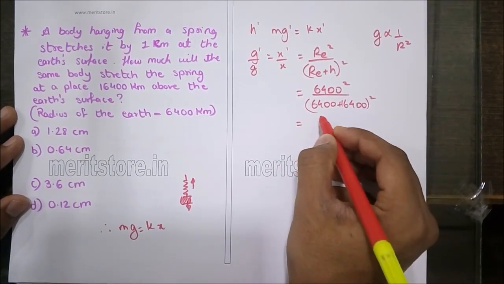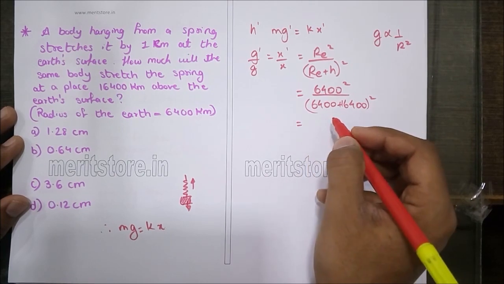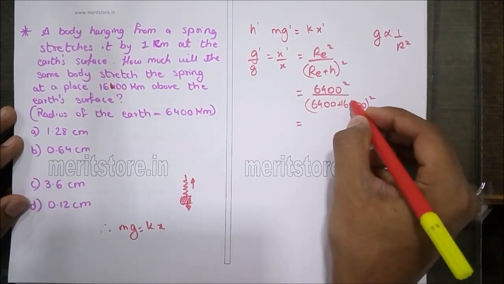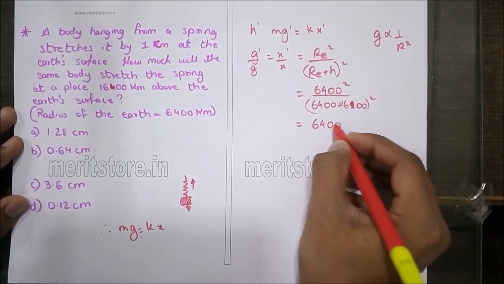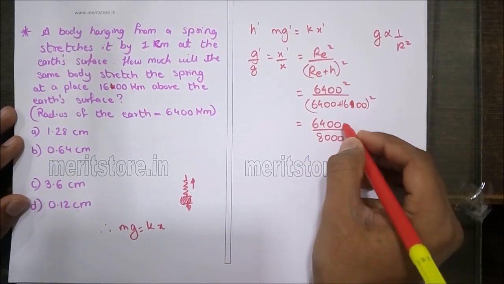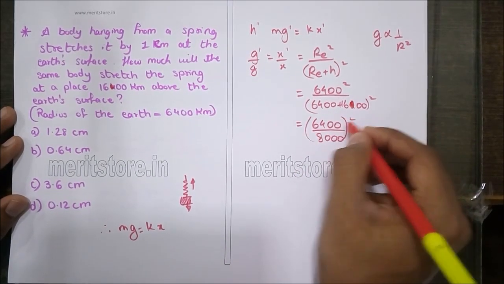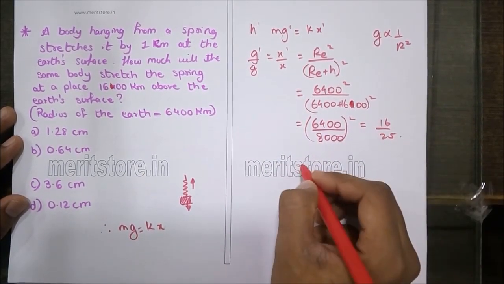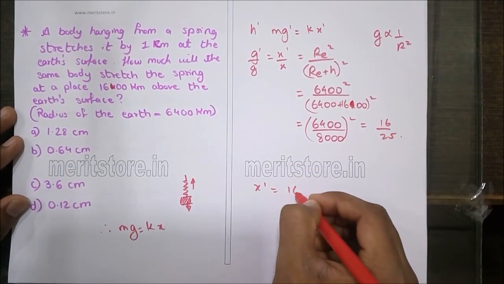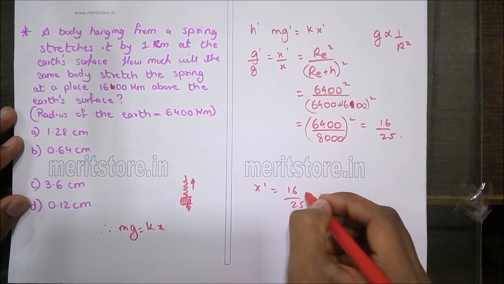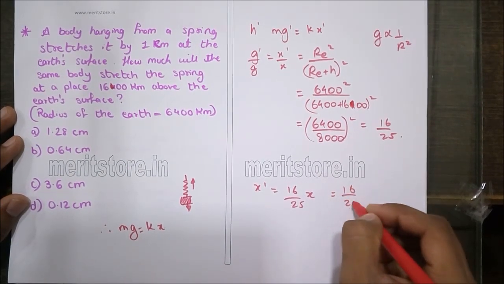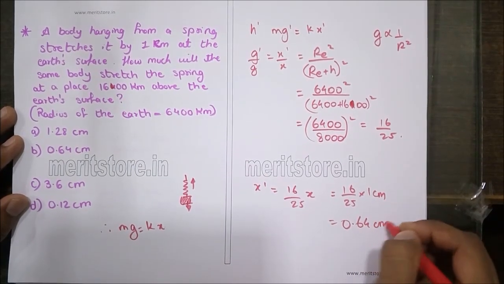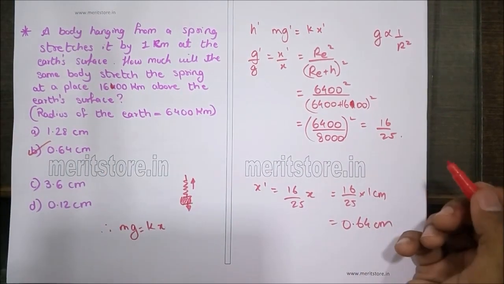That is 6,400 upon 8,000 squared, which is nothing but 16 by 25. So x dash is 16 by 25 times x, which is 16 by 25 into 1 centimeter, so that is 0.64 centimeters. Hence option B is the correct answer.